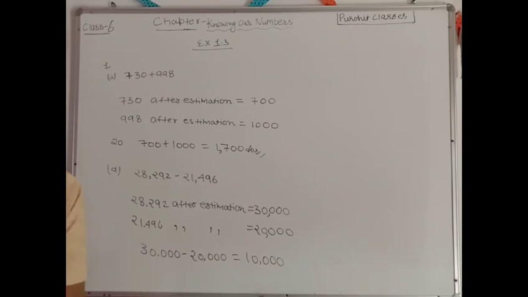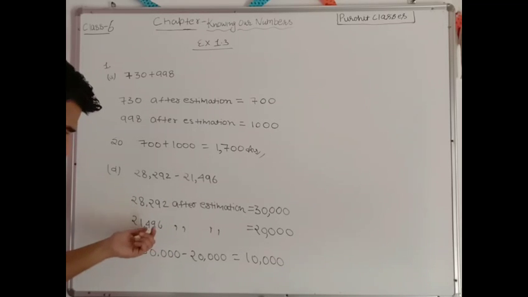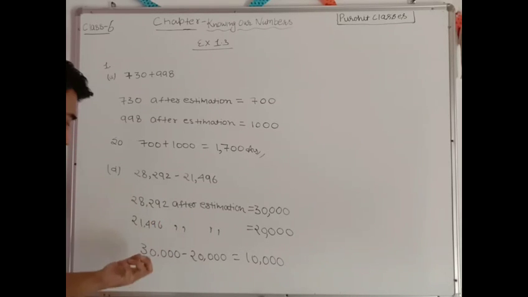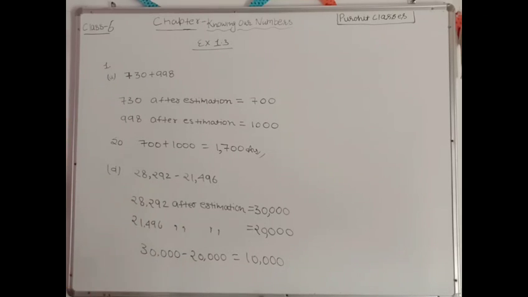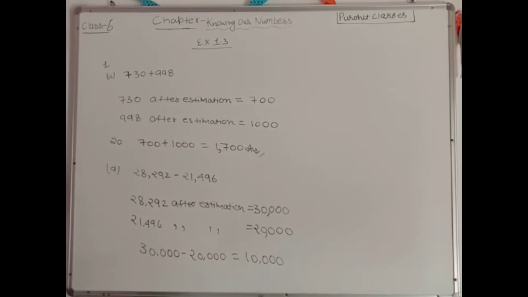Okay, so this is our answer, 10,000, but in NCERT it is given 7,000, and according to me that is wrong, because the rule says for general rule we have to estimate it up to the greatest place, and here if I will estimate it up to only 1000 place, then this will be 28,000, this will be 21,000, then we will be able to get 7,000. So there might be a mistake in the answer sheet, so this is the correct answer. Understood? Is it clear?